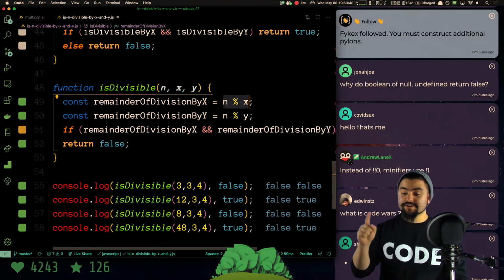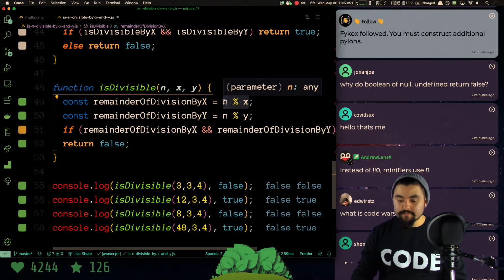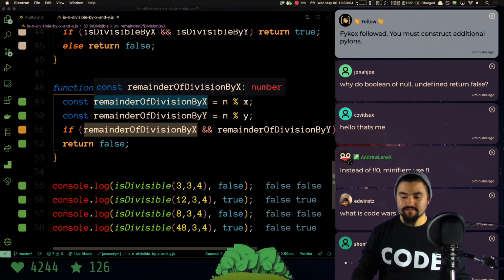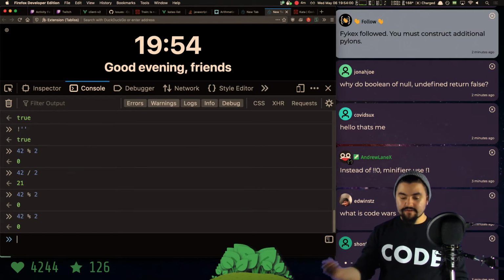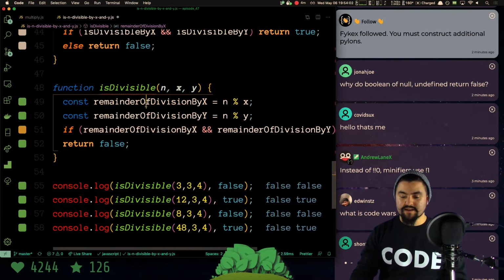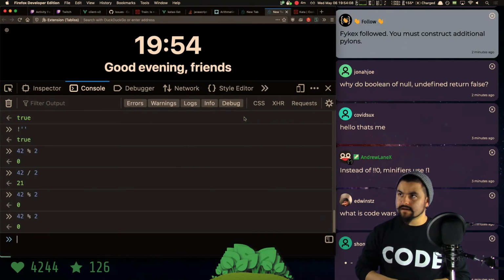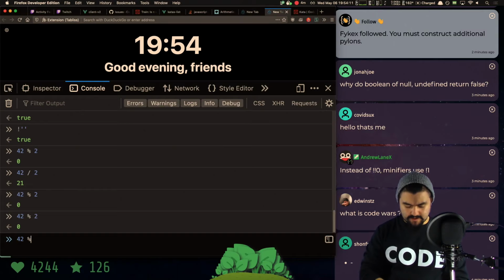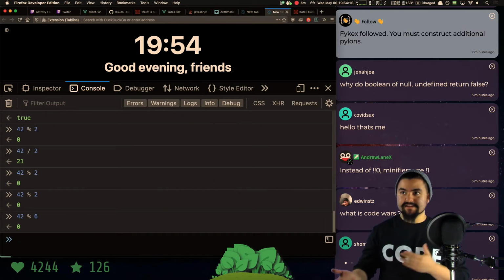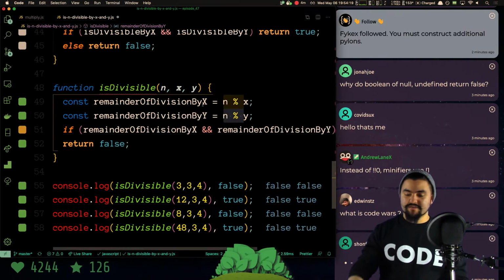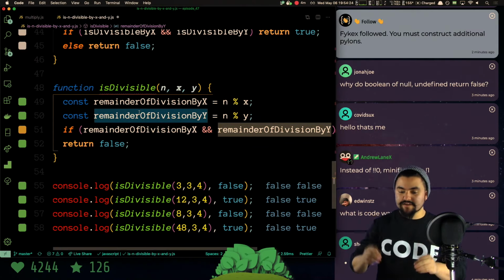Okay, so what I just showed was the modulus returns the remainder of the division. So the remainder of the division by x gets stored in this variable. So if n was 42 and x was 2, the remainder of the division is 0. 0 gets put into this variable. Then we do the same thing with y. So let's say y is 6. So we'll do 42 mod 6. The remainder of that division is also 0 because 6 is a divisor of 42. But the remainder of that division gets stored in here. So now we want to check, are both of these values 0? Is it divisible by both of these?